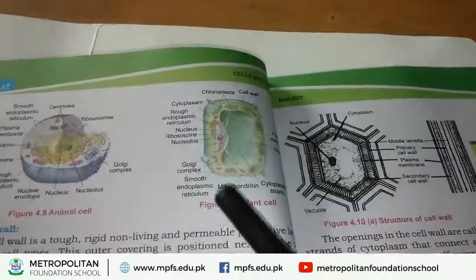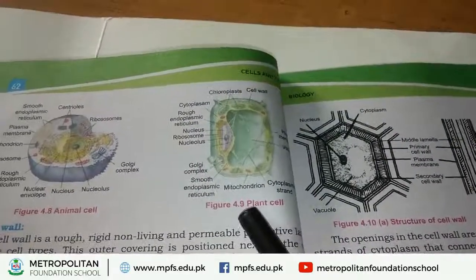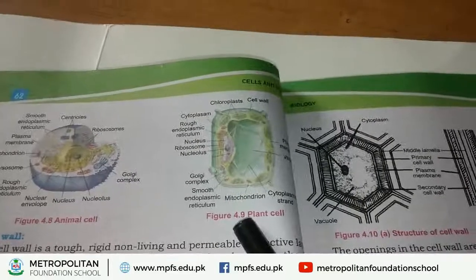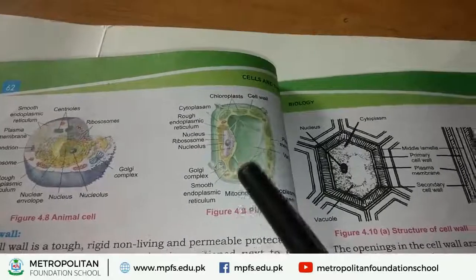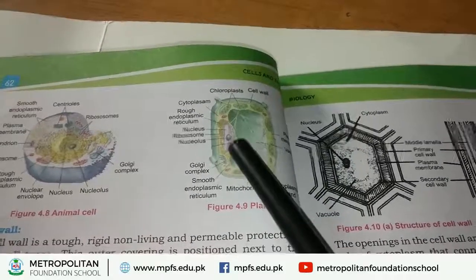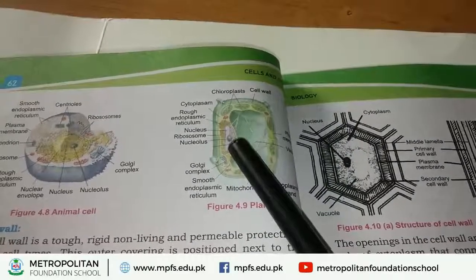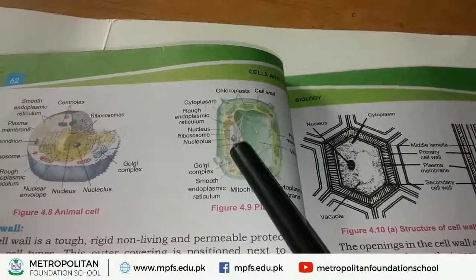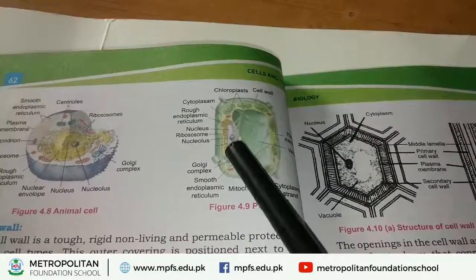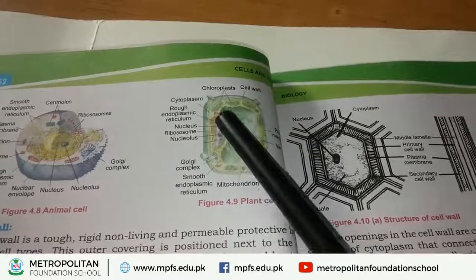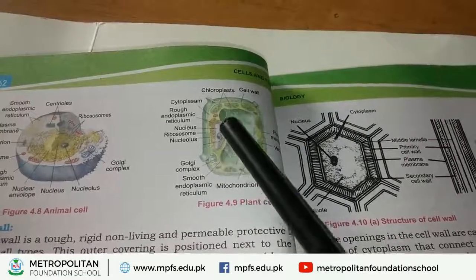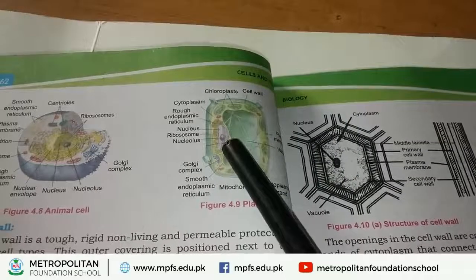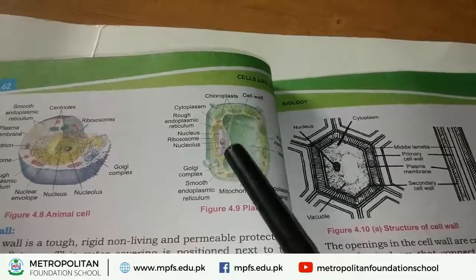Now, we study another example of eukaryotes, that is plant cell. If you observe this picture, nucleus is visible inside the cell membrane. This is nucleus. This is spherical shaped body, oval shaped body. This oval shaped body is called nucleus.